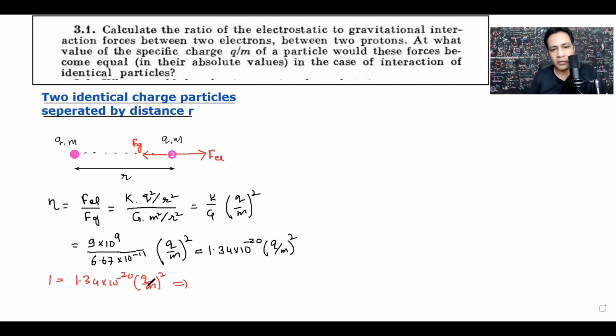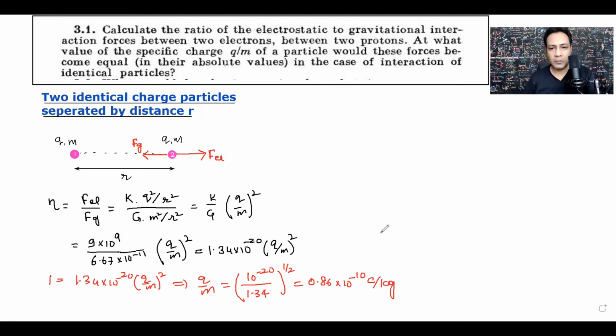So from here we can solve for q by m. That will come out to be 10 to the power minus 20 divided by 1.34, and we have to take the square root. When we take the square root, we will get the answer 0.86 into 10 to the power minus 10 coulomb per kg.